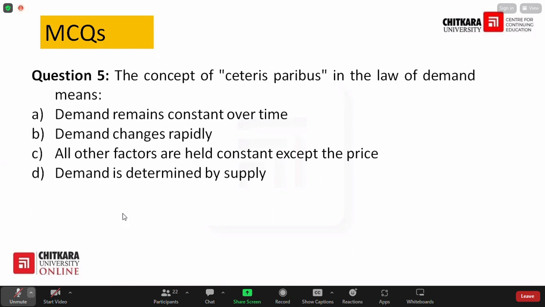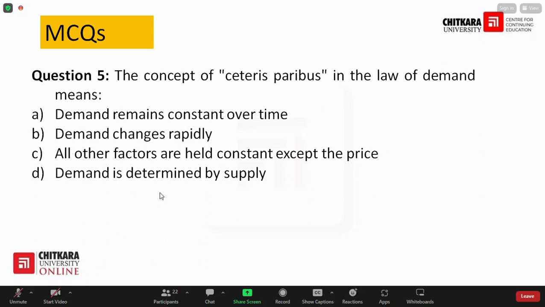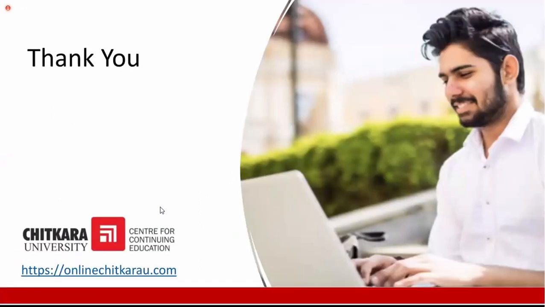It means, yes, price can change, but other factors should not change: there should not be any kind of change in your income, your taste, your customs, your values. Because sometimes the price of the product is changing, but the demand does not change in the same way as per the law of demand, because your income is increasing, your taste has changed, your lifestyle has changed, your culture has changed. Fine. So other factors should be constant, and then the law of demand, the price and demand relationship, will work in the same way. And thank you from my side.